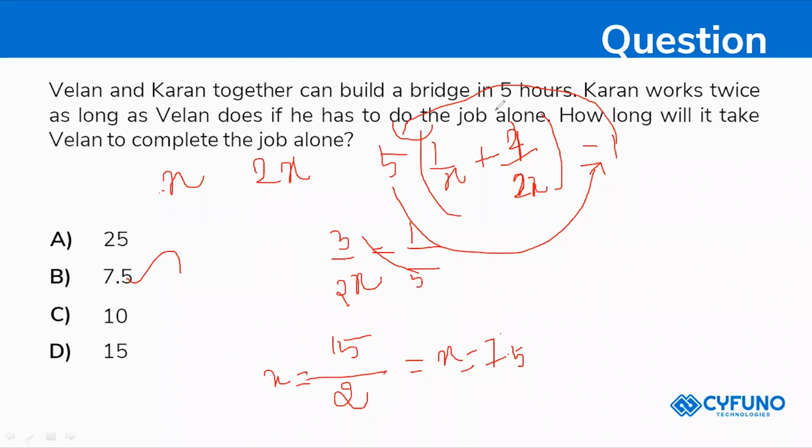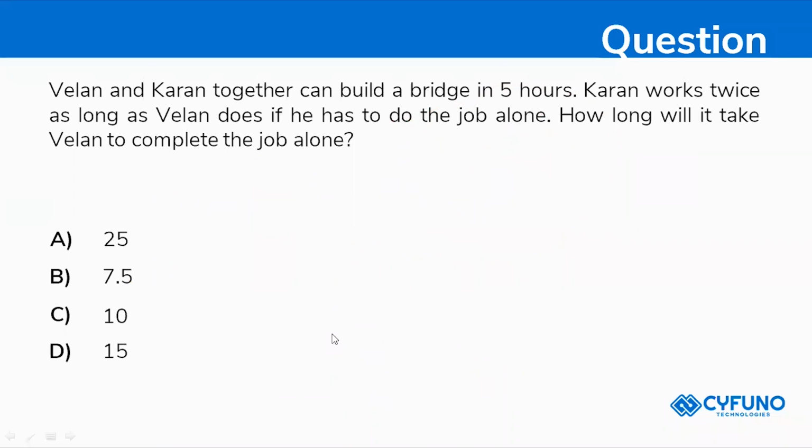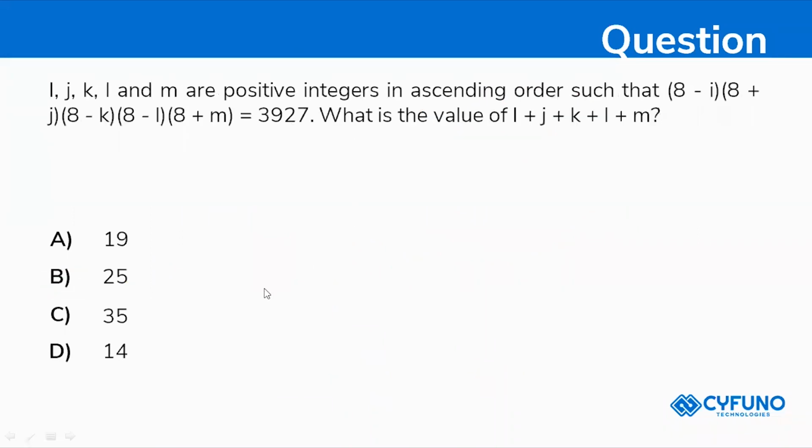So here's your next question. I, J, K, L, and M are positive integers in ascending order such that 8 minus I, 8 plus J, 8 minus K, 8 minus L, and 8 plus M is equal to 3927. So what is the value of I, J, K, L, M?